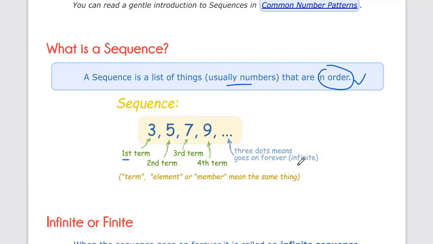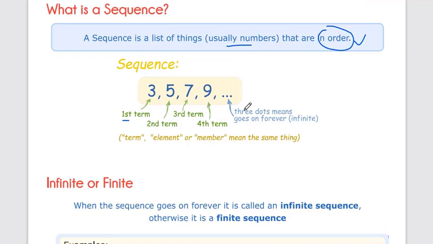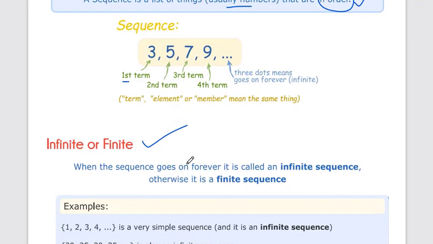We all know infinite series. So a sequence is a list of things, usually numbers. In mathematics we usually use numbers. There are two types of sequence: one is infinite and one is finite.